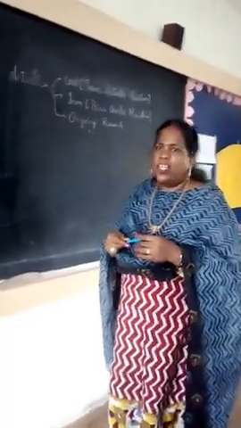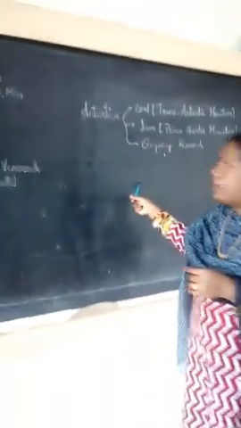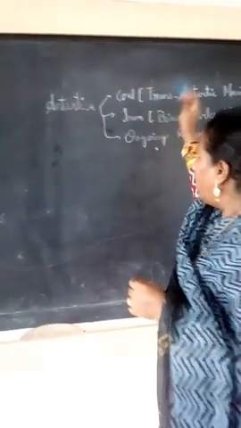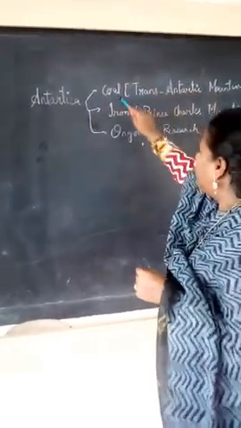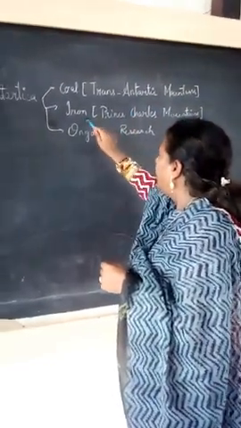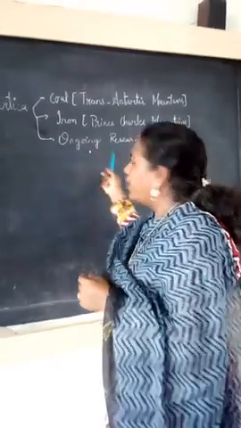They do it in Antarctica for scientific research, not for commercial purposes. So what is available here? Coal and iron. Coal is in the Trans-Antarctic Mountain area and iron is in Prince Charles Mountain. Only ongoing research.